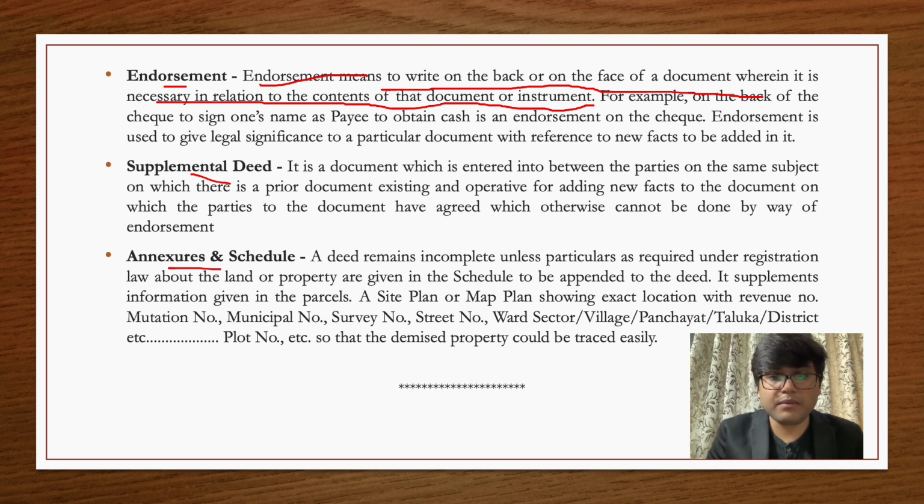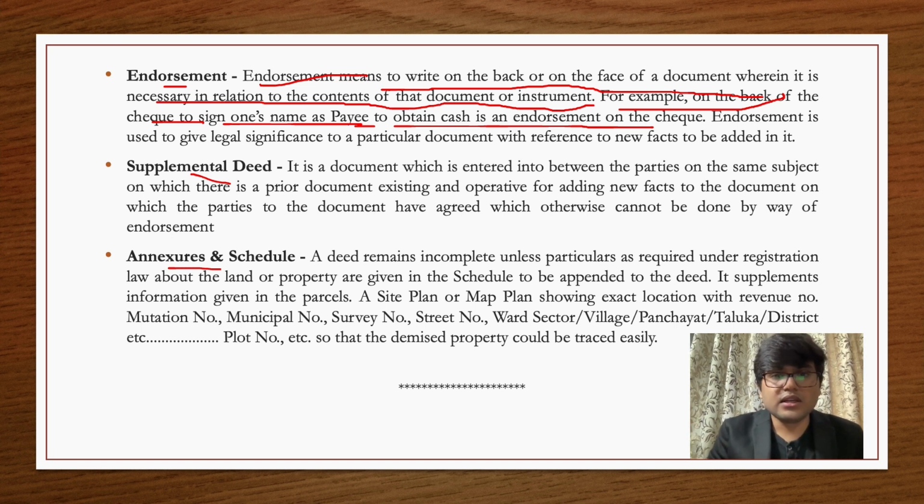So that means writing on the back of the instrument. I am endorsing that check, that negotiable instrument, in favor of someone else. So, for example, on the back of the check, to sign one's name as payee to obtain cash is an endorsement of the check.